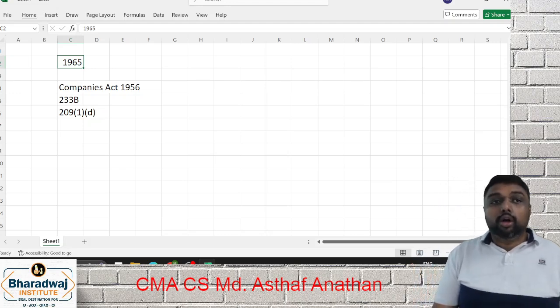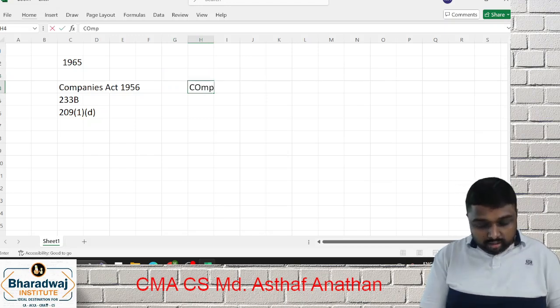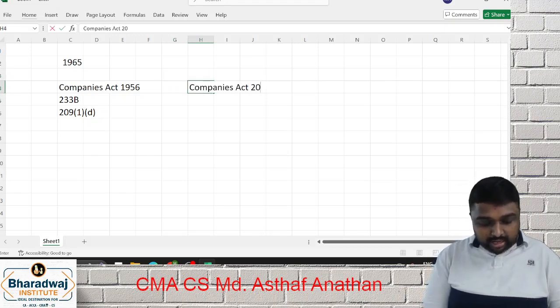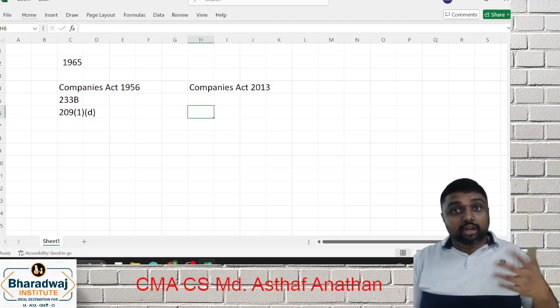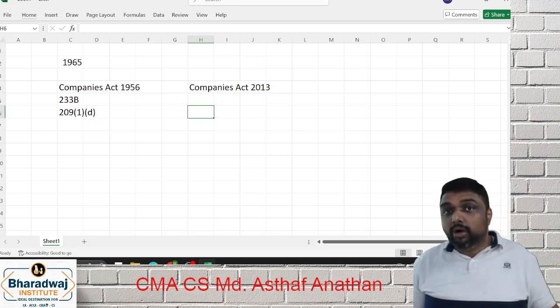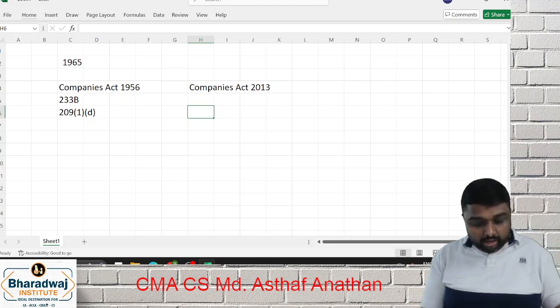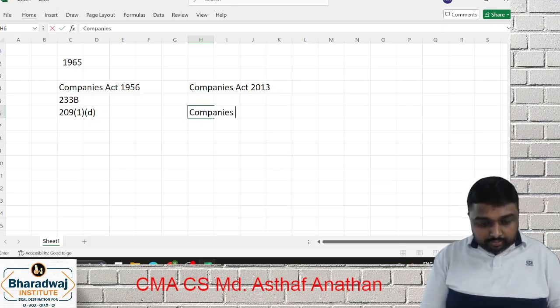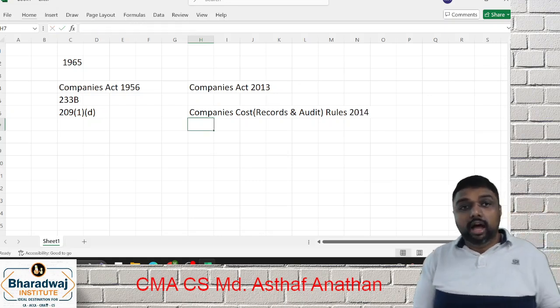Now coming to cost audit right now: which act governs the cost audit? The Companies Act, 2013. Which rule? They may give you 3-4 rules. Which rule governs the cost audit? This is for 2-mark revision purposes. That is called the Companies (Cost Records and Audit) Rules, 2014. This is the rule which right now governs the cost audit.